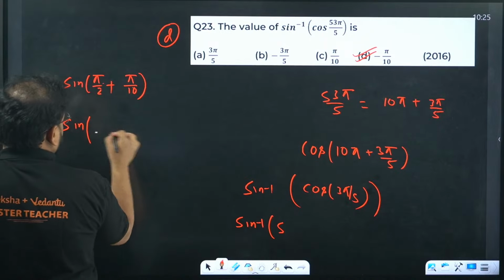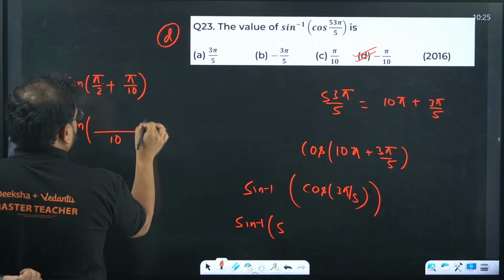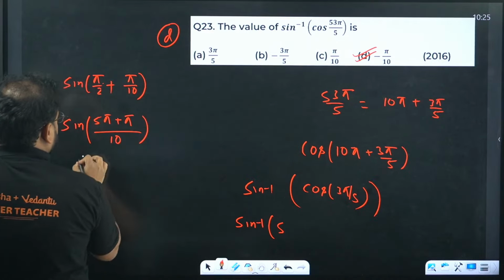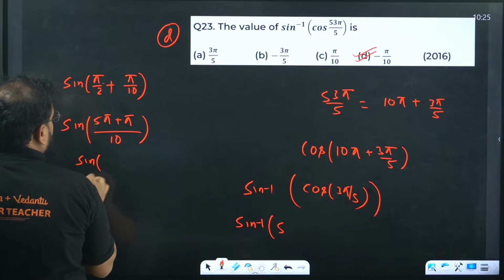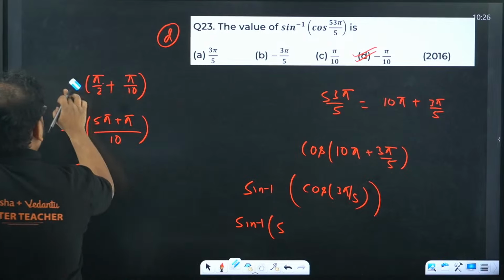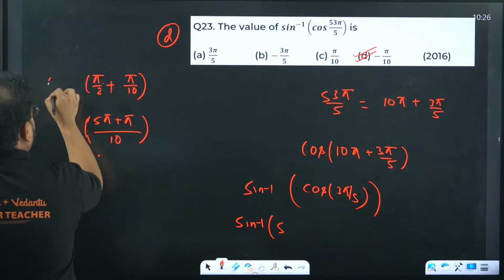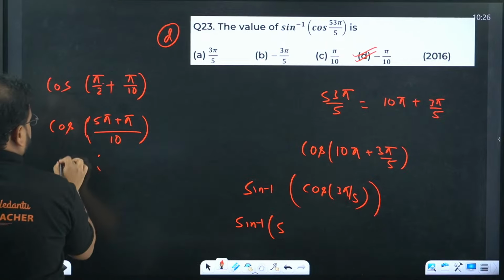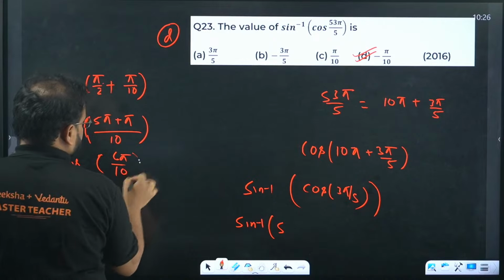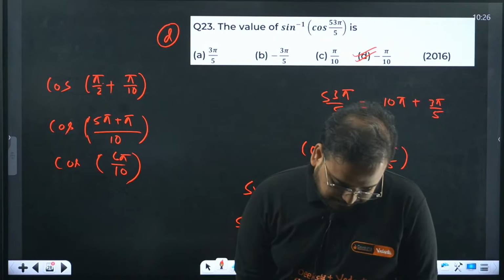You'll have LCM as 10, 2 fives are, so 5 pi plus pi. I get this value as cos of 6 pi by 10. So this becomes 3 pi by 5.